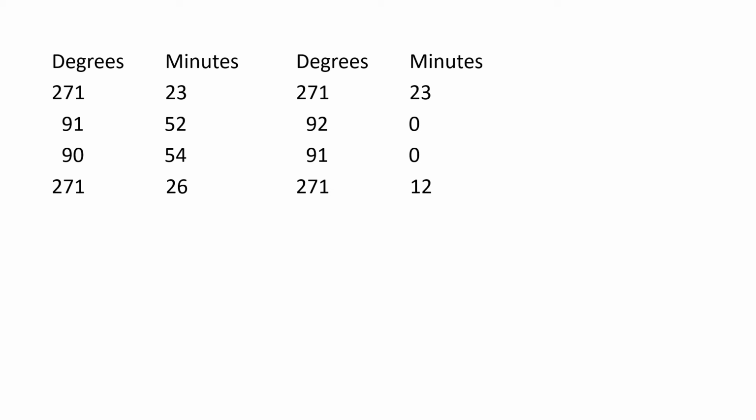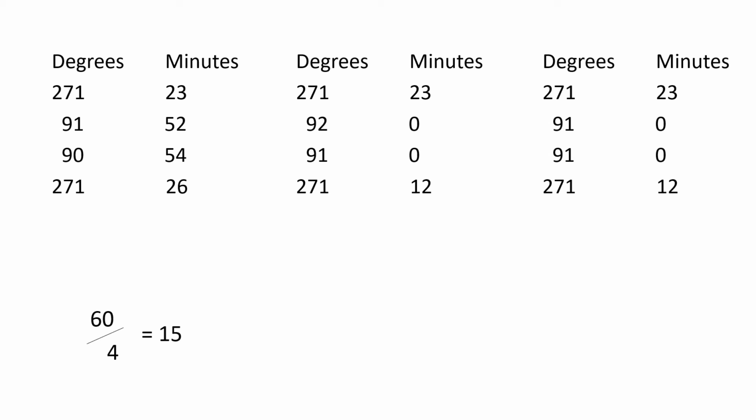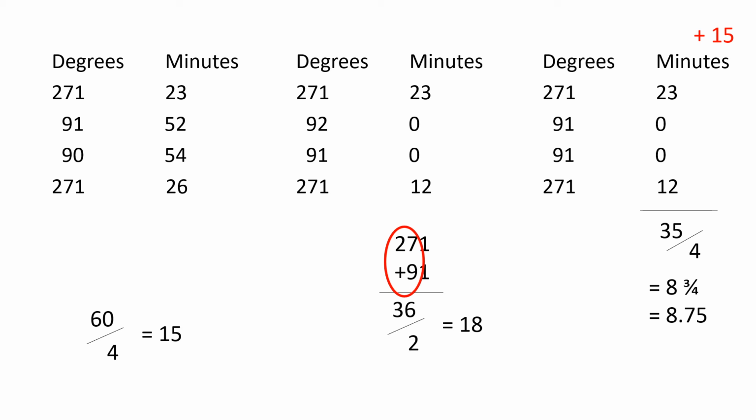Since we're going to be dividing by 4 anyway, let's take one of those degrees out and divide it by 4, which gives us 15 minutes. We hold that off to the side until we're done with everything else. We do the calculations the same way, but at the end we add those 15 minutes back on. So our answer is 181 degrees, 23.75 minutes.